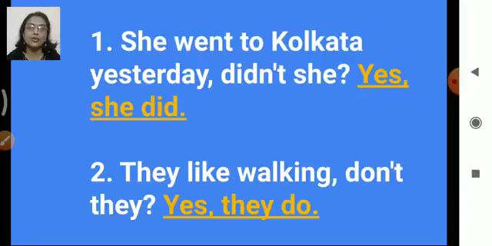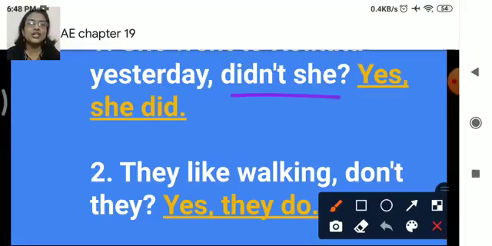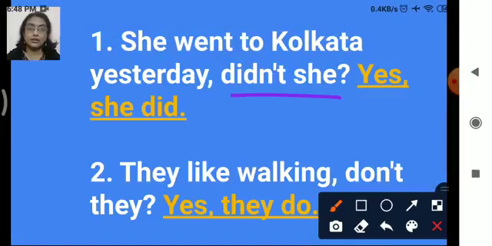Okay, see the first one. She went to Kolkata yesterday. Didn't she? So the short answer was yes, she did. Right? The second one, they like walking, don't they? Yes, they do. Okay, so what do we have here, children? Didn't she? Right? Till here we have the complete question, right? She went to Kolkata yesterday, didn't she? Yes, she did, is the answer provided by us.